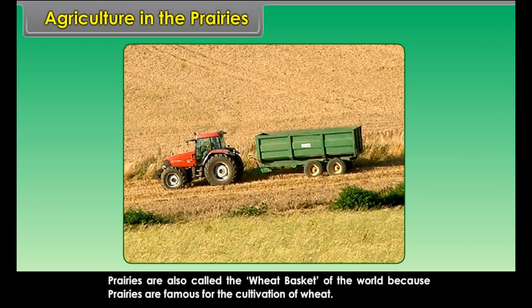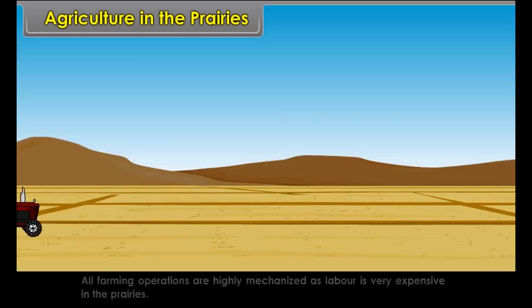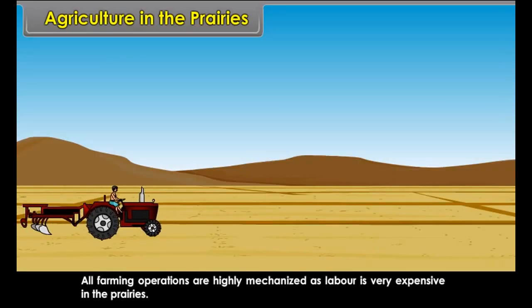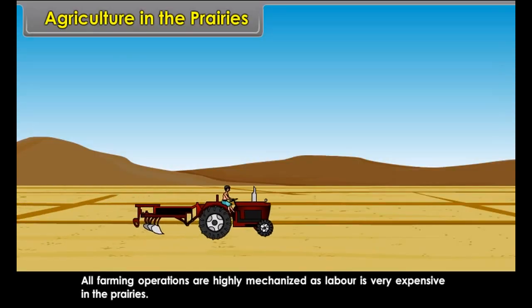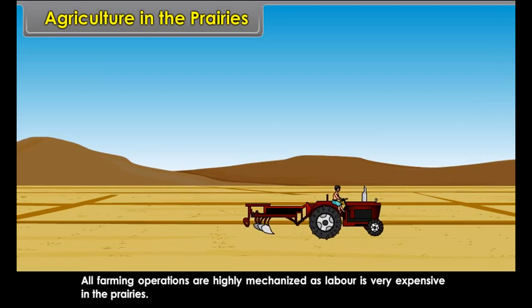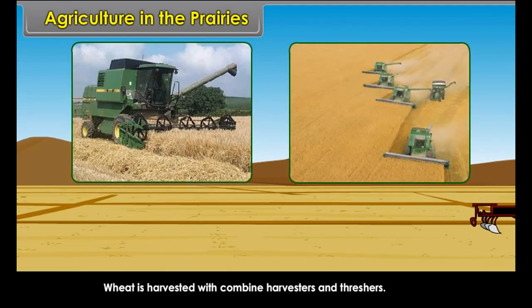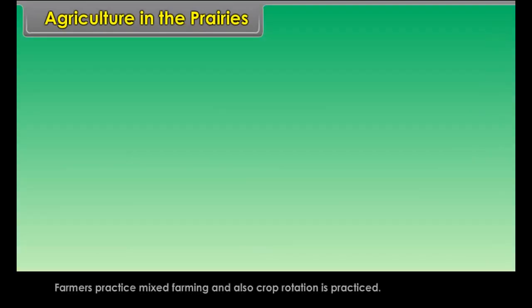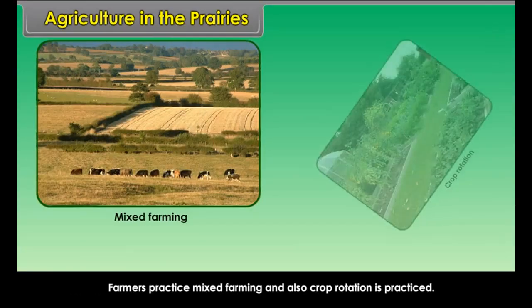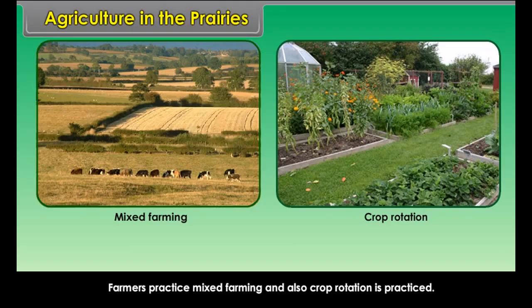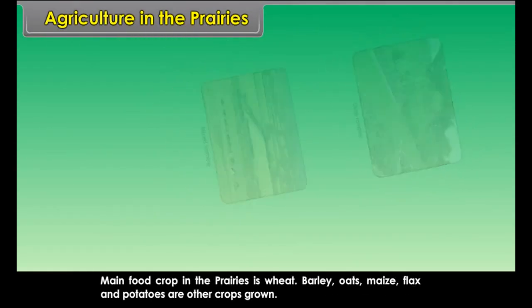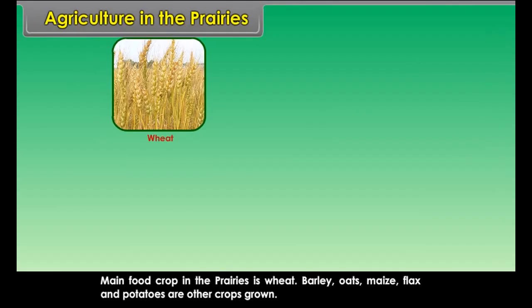Agriculture in the prairies. Wheat farming is the main agricultural activity on the prairie lands. Prairies are known as the granaries of the world due to huge surplus of wheat production. Prairies are also called the wheat basket of the world because prairies are famous for the cultivation of wheat. All farming operations are highly mechanized as labor is very expensive in the prairies.